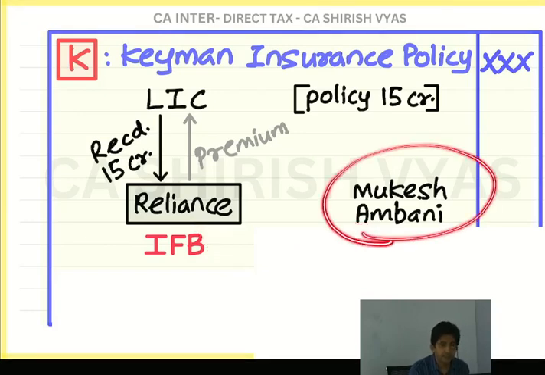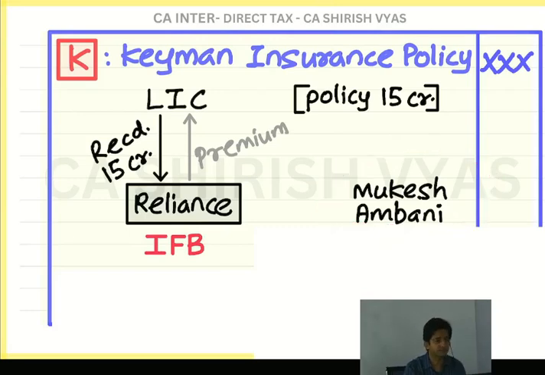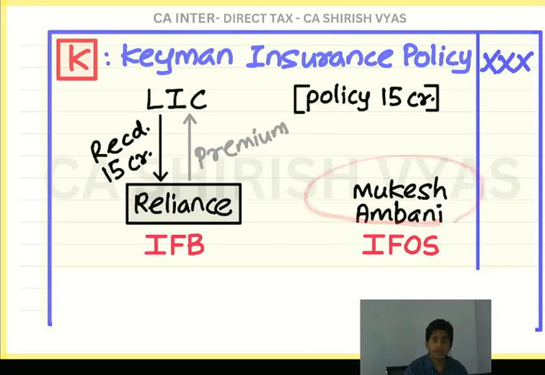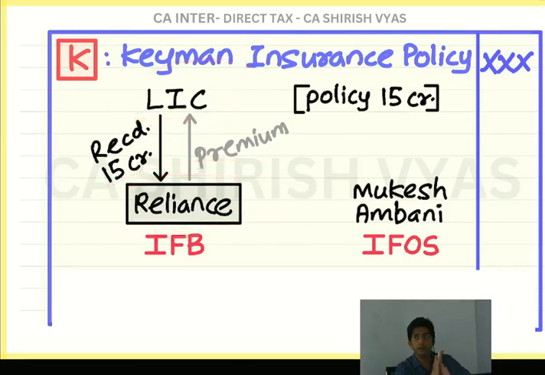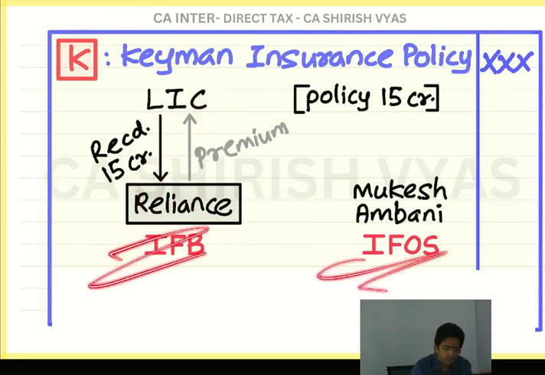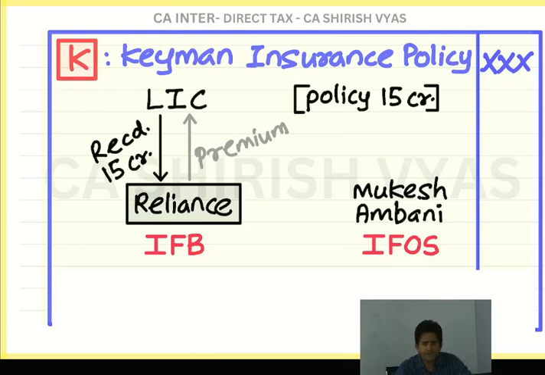Then it will become Mukesh Ambani's personal income. Then income from other sources. Read: if Mukesh Ambani gets some money, actually he doesn't have a right. With LIC, who entered into the agreement? Reliance. It was an agreement between Reliance and LIC. Reliance paid the premium. They will get the money. But it is just an understanding between Reliance and Mukesh Ambani that it might happen that in the shareholders meeting they decided that we give away the money to Mukesh Ambani. And that is also very rare, I remind you again, it's rarely happening.